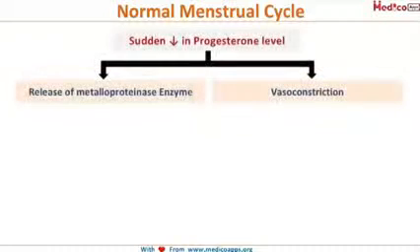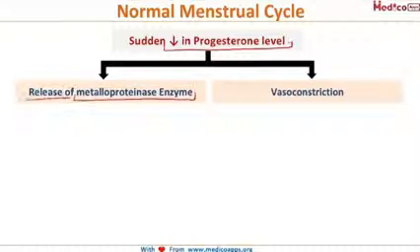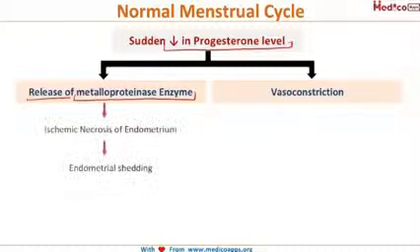Now, how does the normal menses occur? We have already seen that because of the degeneration of the corpus luteum, there will be a decrease in the level of progesterone in the body, and this will lead to the release of metalloproteinase enzymes. And this metalloproteinase enzyme causes ischemic necrosis of the endometrium and thereby shedding of the endometrium, leading to the onset of menses.